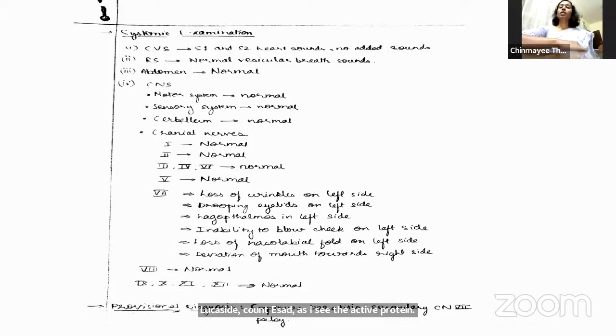Ma'am, complete blood count, total leukocyte count, as well as a differential leukocyte count, ESR, as well as C-reactive protein, then blood sugar levels. Your blood sugar level is very important, to see if this person is prone to infections. What ocular investigations can you do?